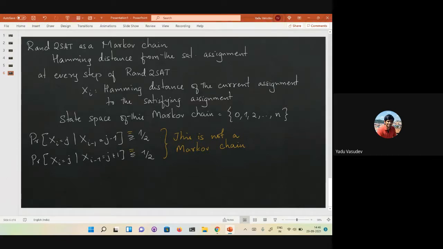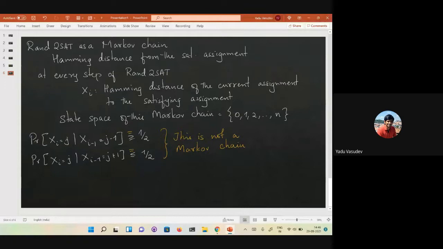So if the state of the Markov chain just tells you the distance of the current assignment to the satisfying assignment, it is possible that there are two different random walks that will reach that same state, and for these two different random walks, the clauses that remain unsatisfied are different, and therefore it is possible that the transition probabilities are different.